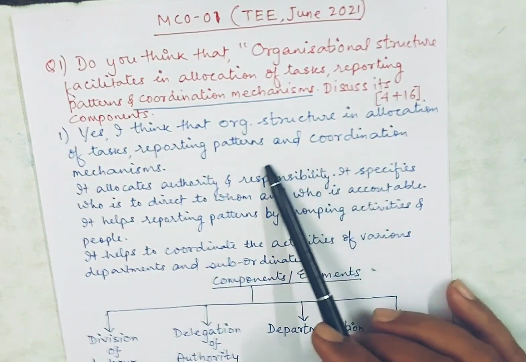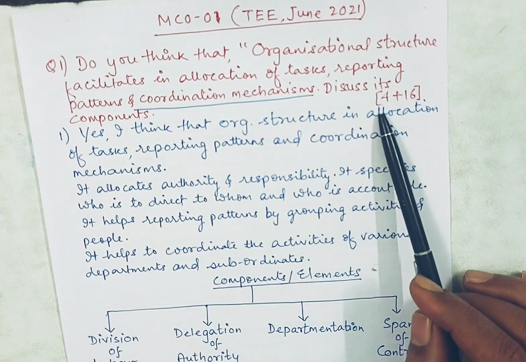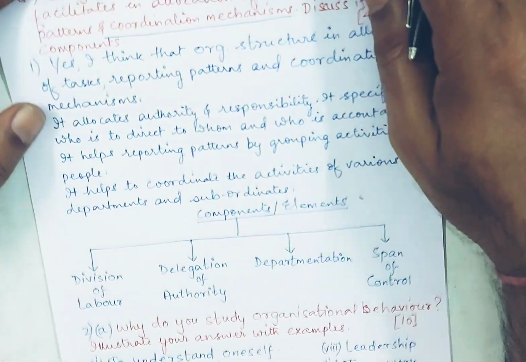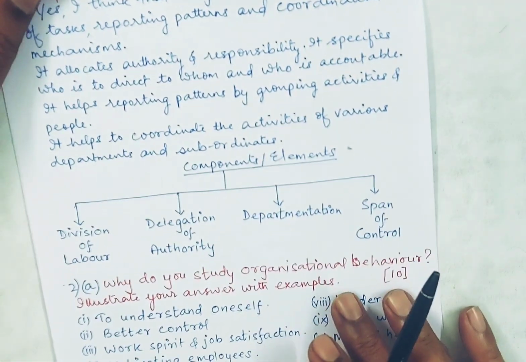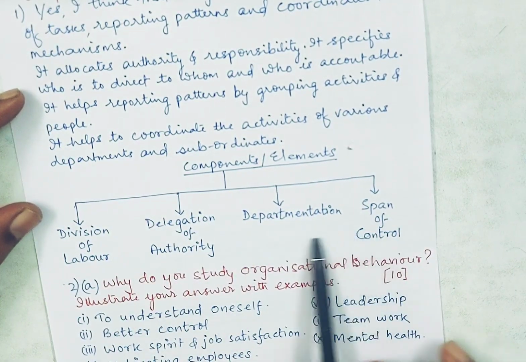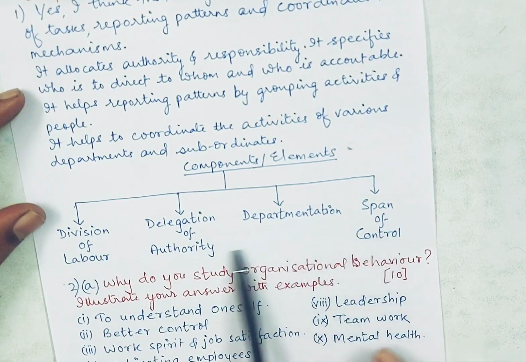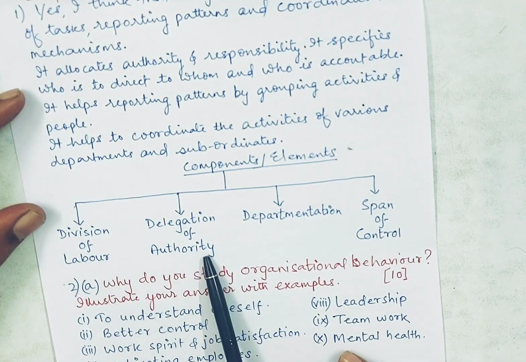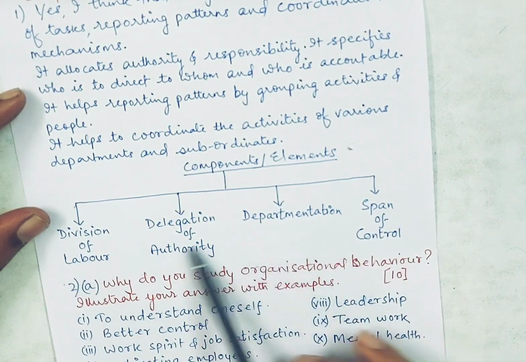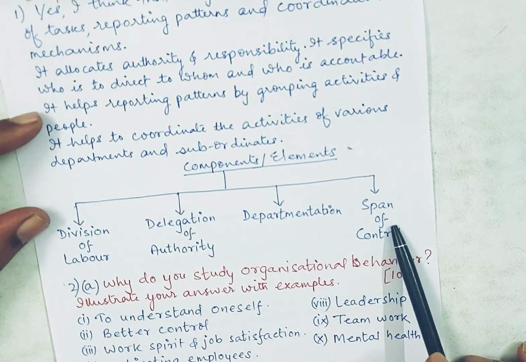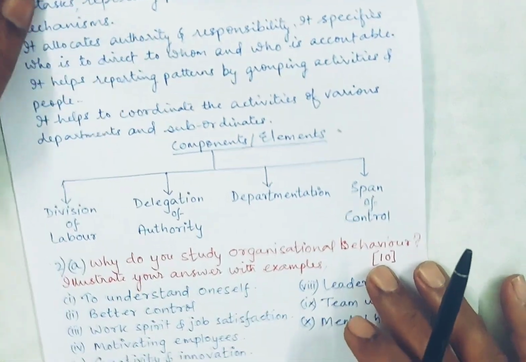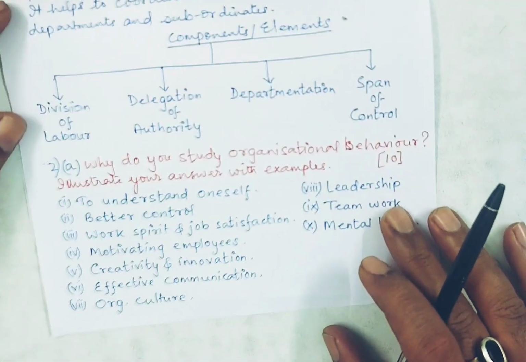So this is how you have to write the first part of this question, and for the second part you have to write about the components. So what are the components or elements of organizational structure? As you can see here, I have drawn a flow chart, and there are 4 main components. What are those? Division of labor, delegation of authority, departmentation, and span of control. Now you can explain these points, right? Because this question is of 16 marks. So this is how you have to write. Let's move on to the second question.